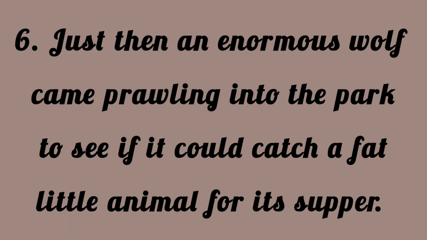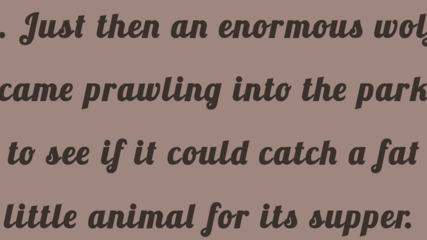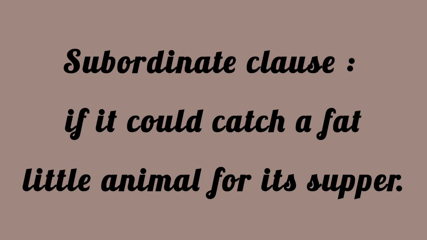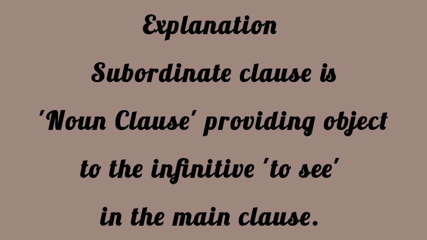Sixth, just then an enormous wolf came prowling into the park to see if it could catch a fat little animal for its supper. Main clause: just then an enormous wolf came prowling into the park to see. Subordinate clause: if it could catch a fat little animal for its supper. Explanation: the subordinate clause is a noun clause providing the object to the infinitive to see in the main clause. Here, one can make the mistake of reading if in the sentence and writing it as an adverb clause of condition, but it is not; it is a noun clause.